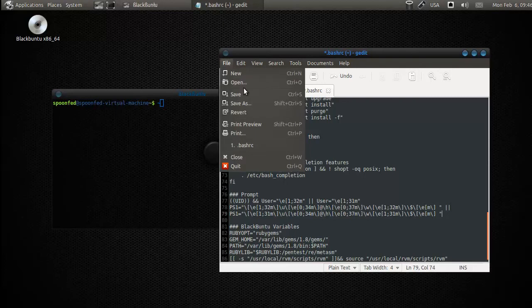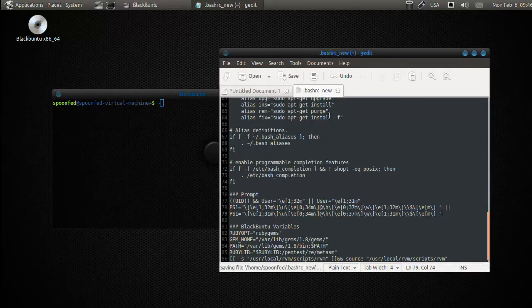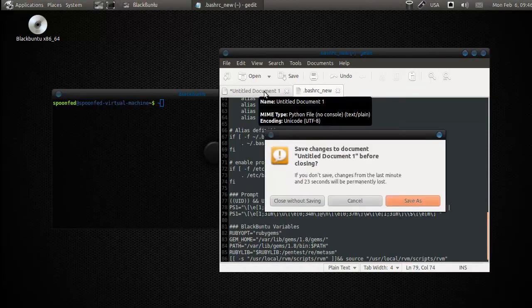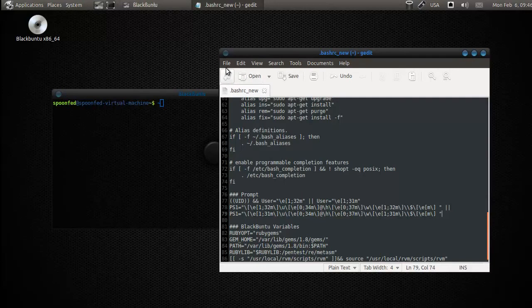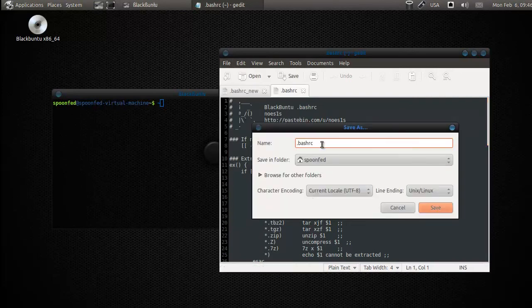Now, just on the off chance this is wrong, we're going to save this as new for now, and we're going to back up the old one. So we're going to open that one up again, file, save as, the old.